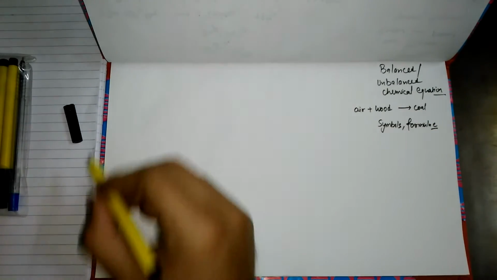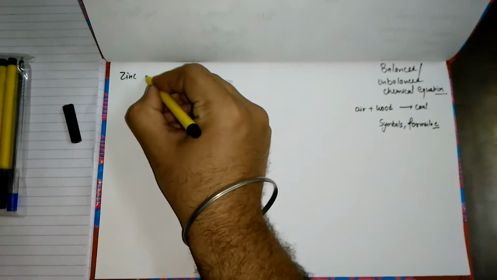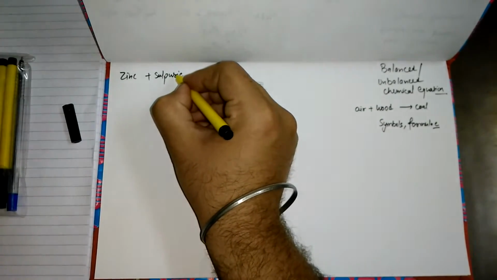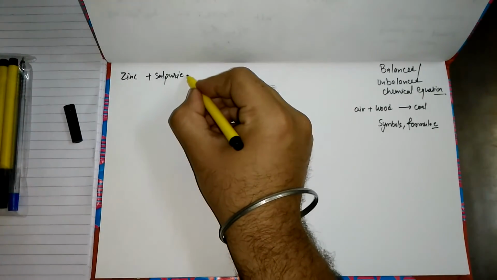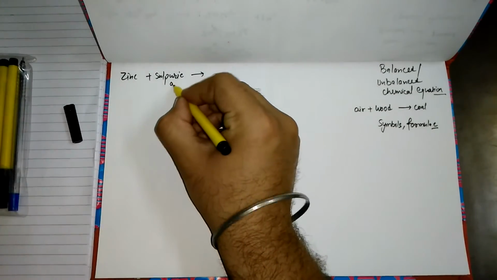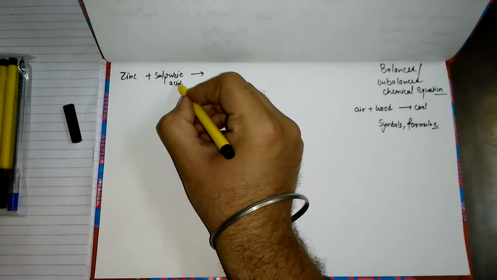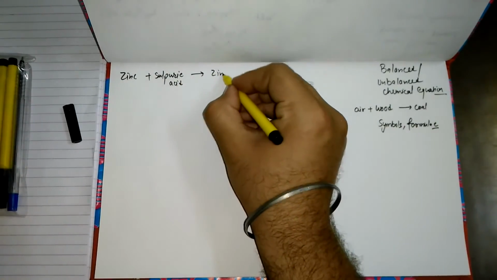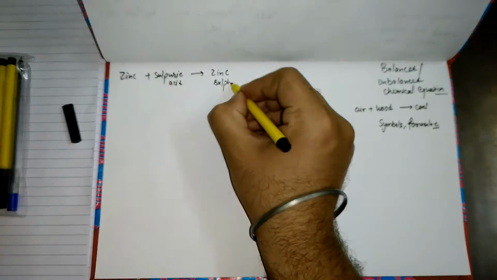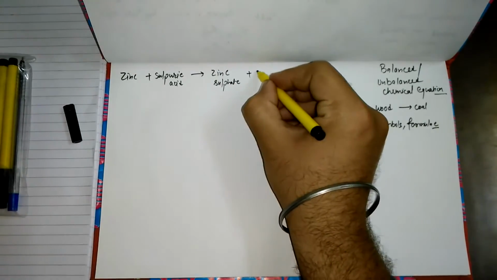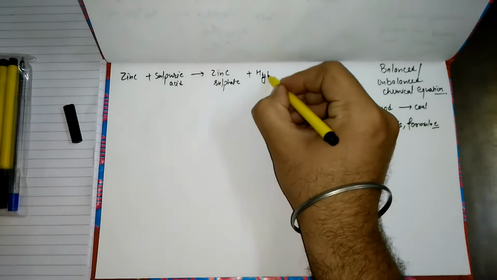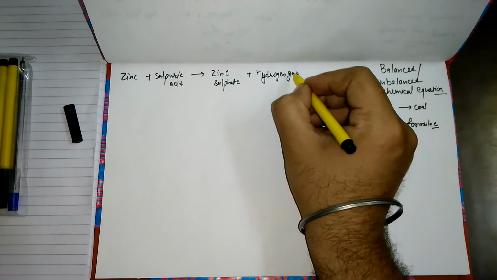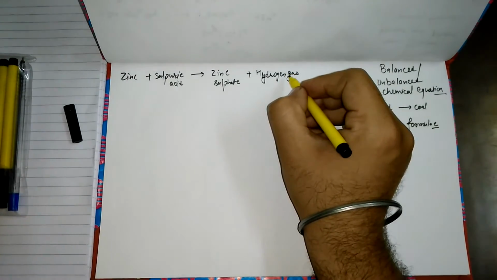First of all we write zinc plus sulfuric acid. Just correct the spelling of sulfuric acid. Then it will form zinc sulfate and hydrogen gas. This is known as a word equation.